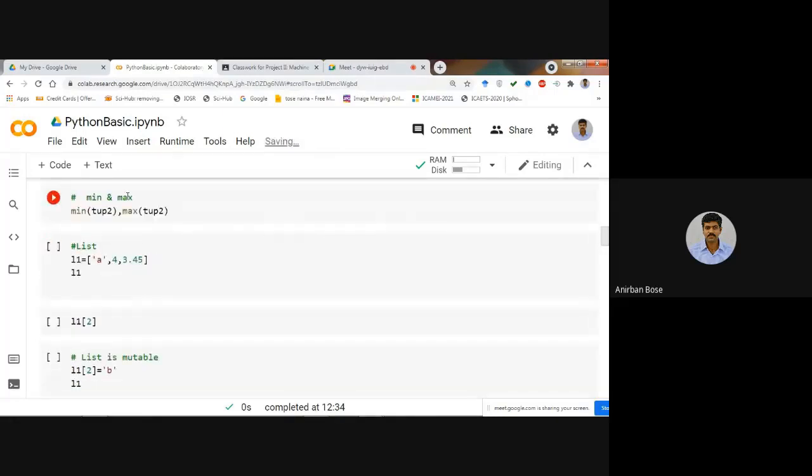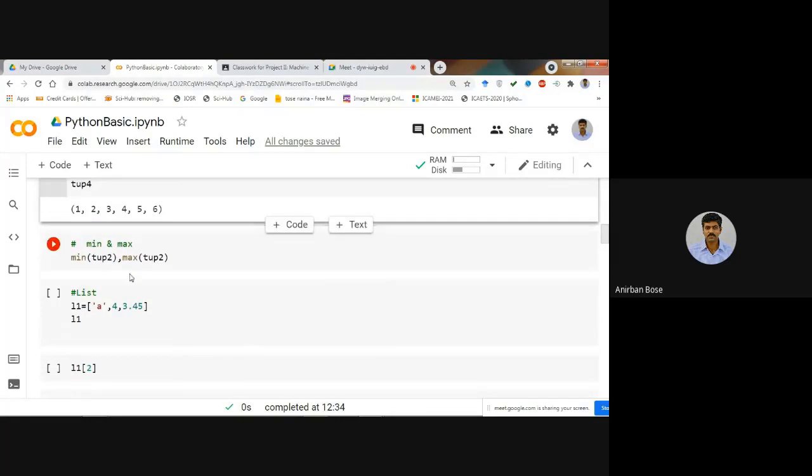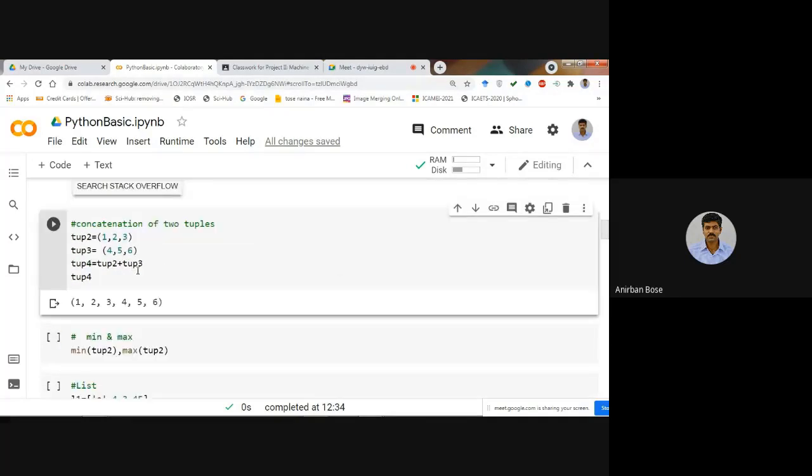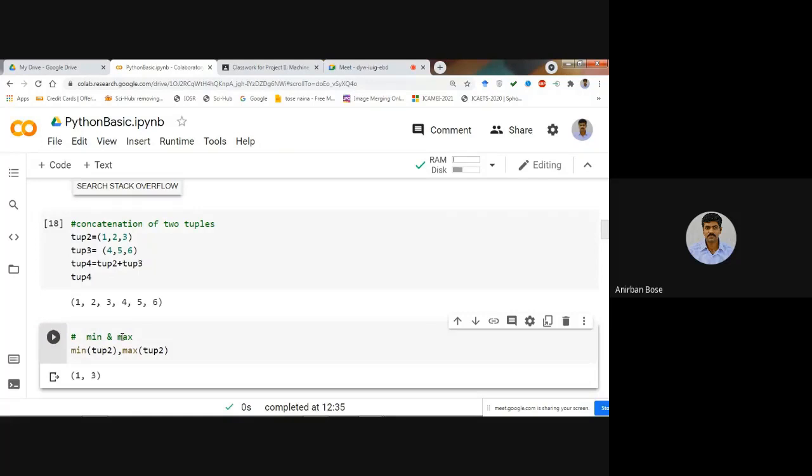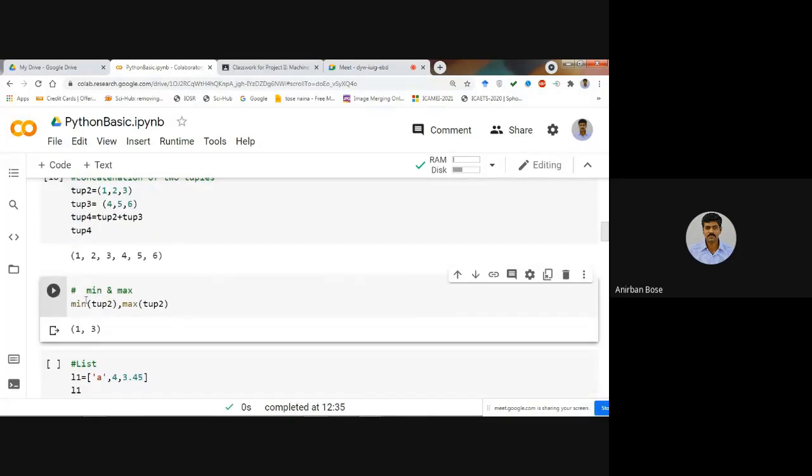Now to find out minimum or maximum, there is the function min of tup2 or max of tup2. If you do that, you will get the minimum value or the maximum value. So in case of minimum of tup2, which will be the answer, 1, 2, 3 is there. So minimum is 1, and the maximum of tup2 is 3. So if you simply execute this one, you see that minimum of tup2 is giving 1 and maximum of tup2 is giving 3. So these are certain functions that you have to remember. You can find out directly minimum or maximum.